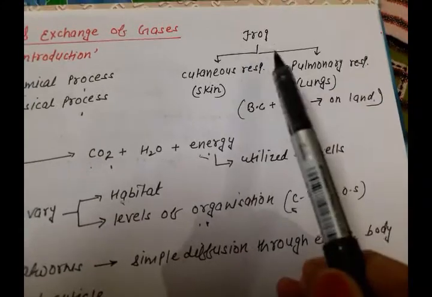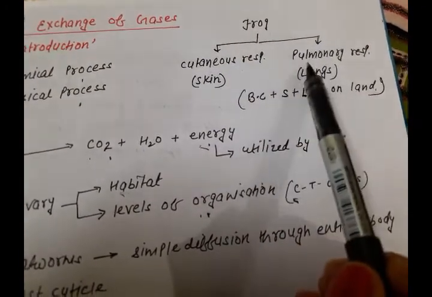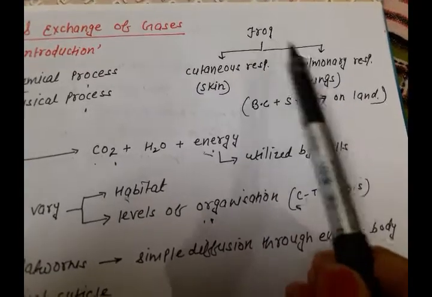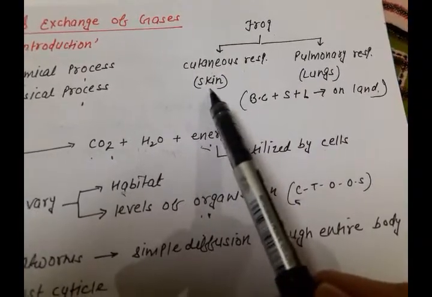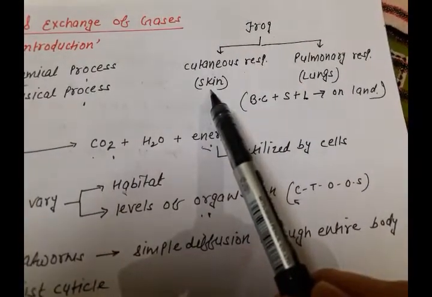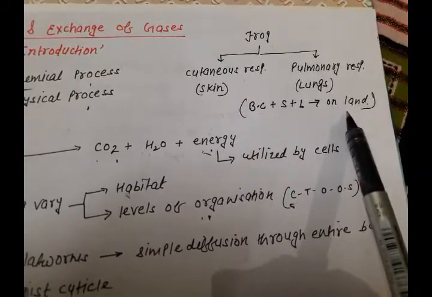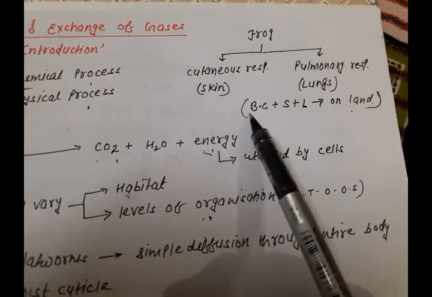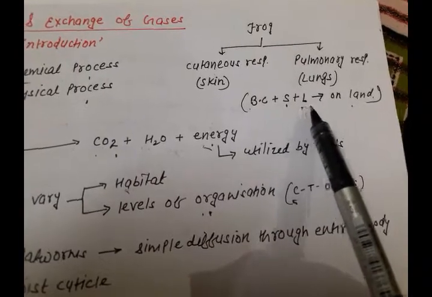Now, as frogs can live inside the water or outside the water, when they are present inside the water, they will use their moist skin for the respiration. But on land, they can use buccal cavity or skin or lungs.